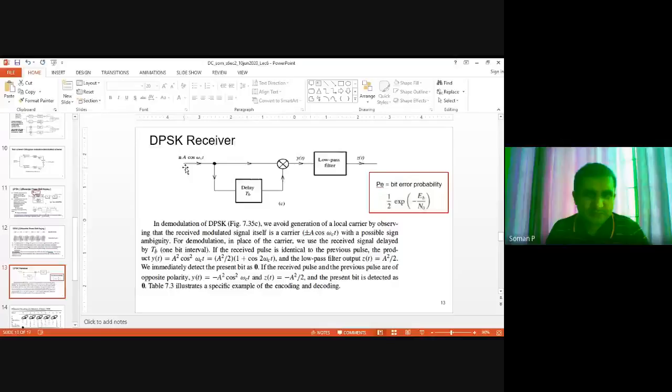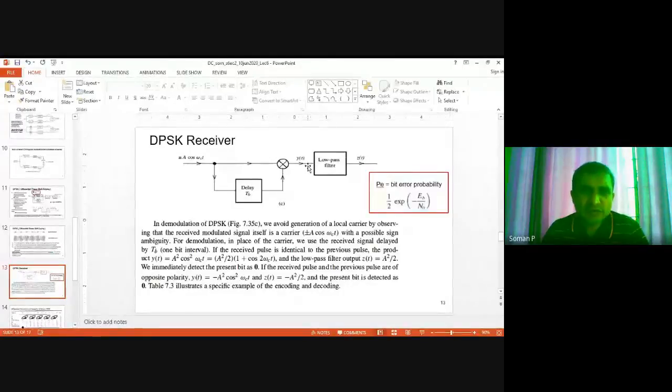So let's assume the current one is cos omega ct and the previous one was again cos omega ct. The output of this multiplier will be cos square omega ct. Cos square theta is (1 plus cos 2 theta) by 2, right? Cos 2 theta is a high frequency signal, and when that is passed through a low pass filter, it will get eliminated. So your output will be a positive quantity.